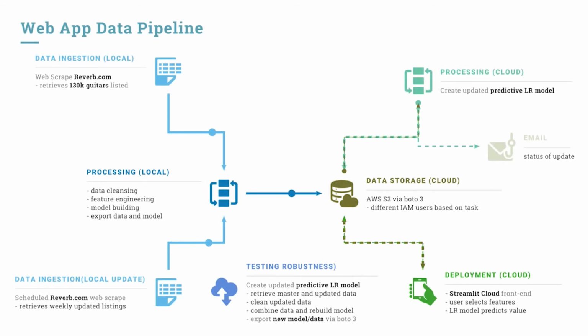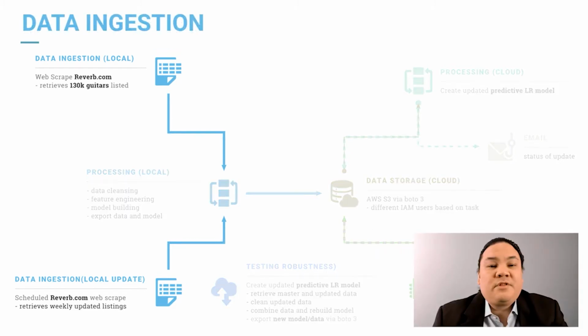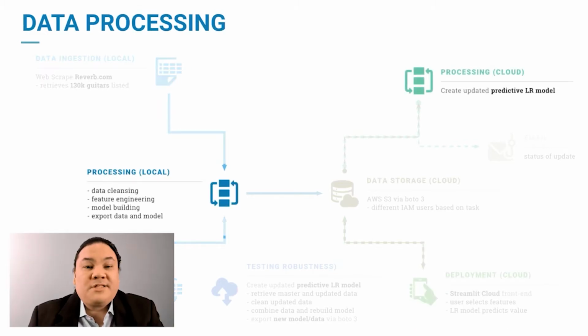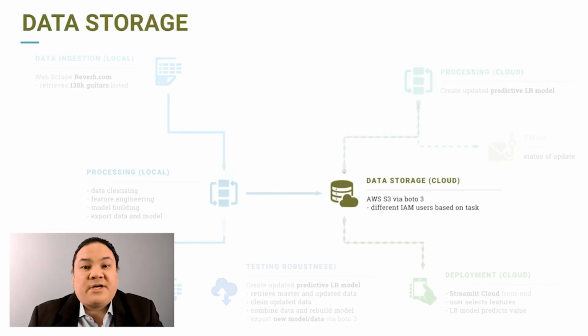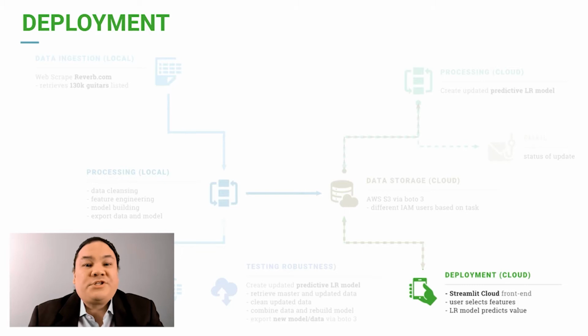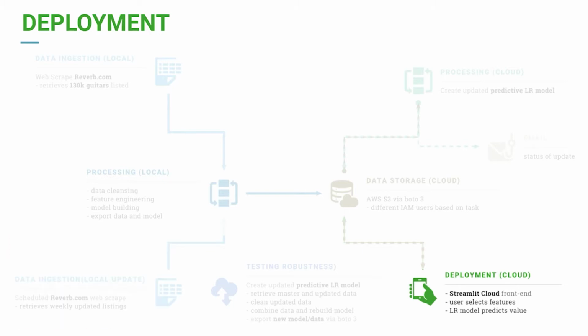So here's the overview of my data pipeline. There are 4 main phases. The first is data ingestion, which involves scraping data from reverb.com, which is a site for buying and selling music gear. The second phase is data processing, which involves data cleaning, feature engineering, and model building. Data storage, which is done via Amazon Web Services, S3 bucket. And finally, deployment, which is done via Streamlit Cloud.